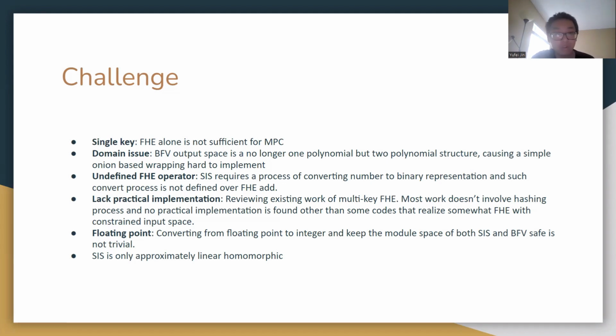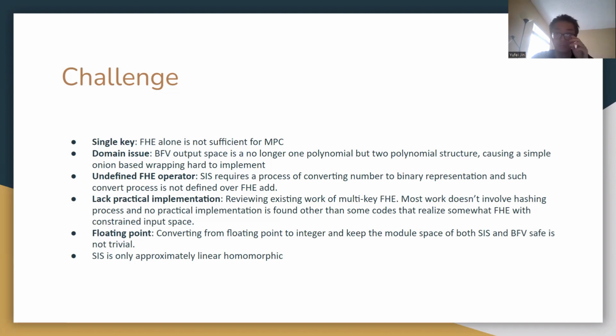Next, the undefined FHE operator. This basically says that because SIS hashes a number to an array, during the process it first needs to convert the number to a binary representation, and such a conversion process is not defined over FHE add.